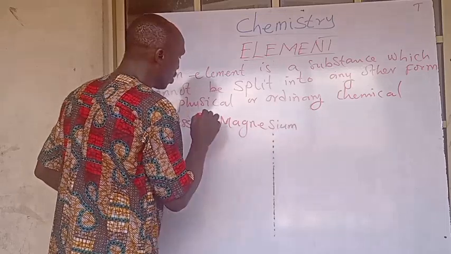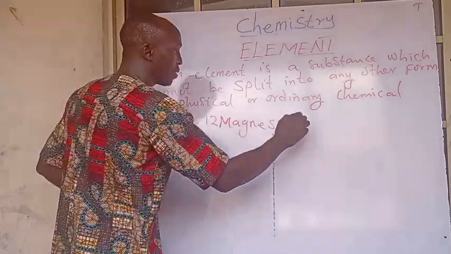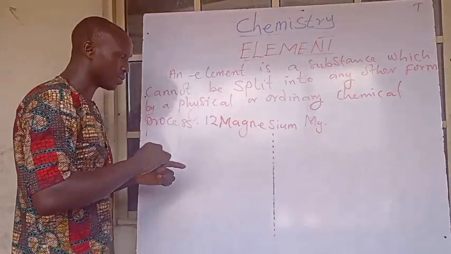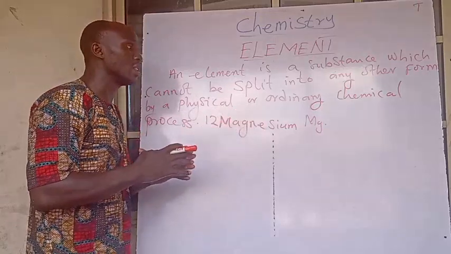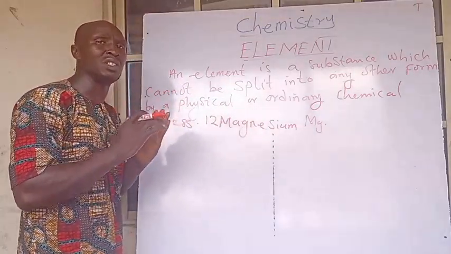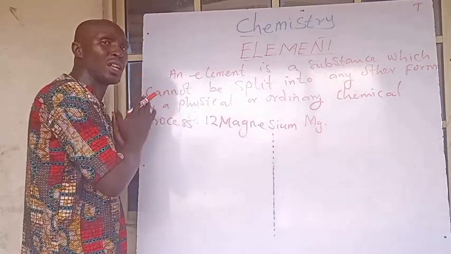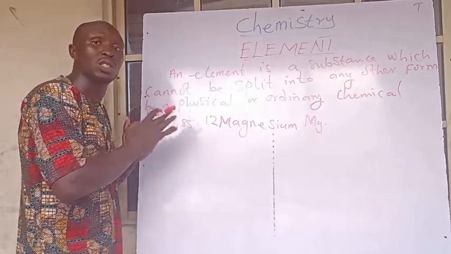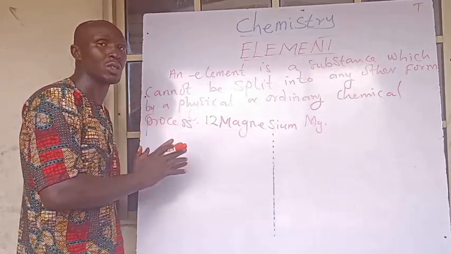Which is number 12, atomic number 12, Mg. Mg is a metal. You can find metals in the periodic table in between group 1 and group 2. These are metals. Why?